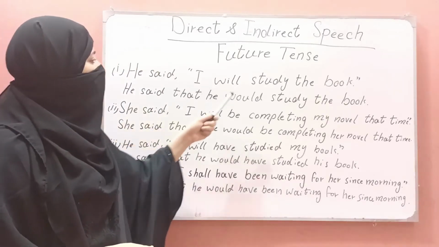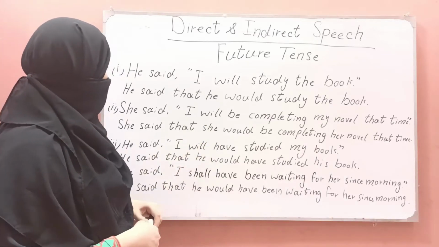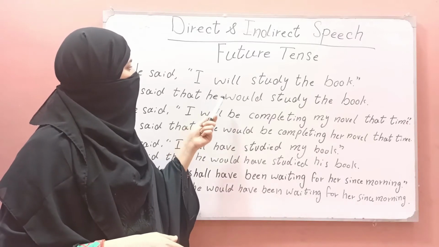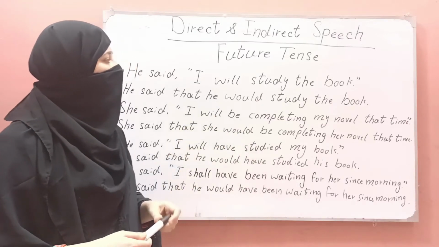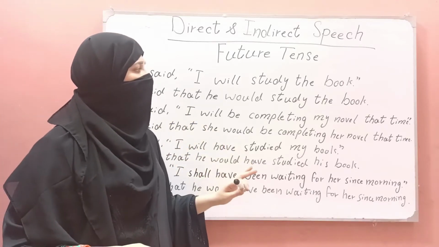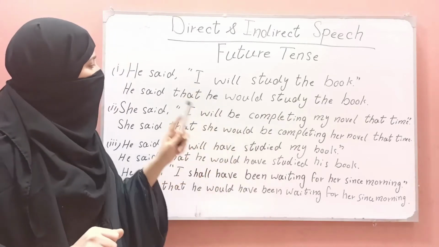He said, "I will study the book." How will we change it into indirect speech? I already told you that in the future, "will" is changed with "would". In all types of future, "will" is changed into "would". Everything remains the same, only "will" changes into "would".